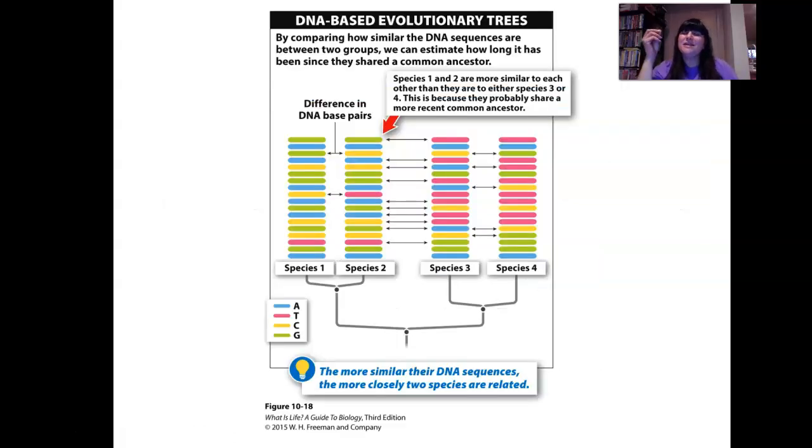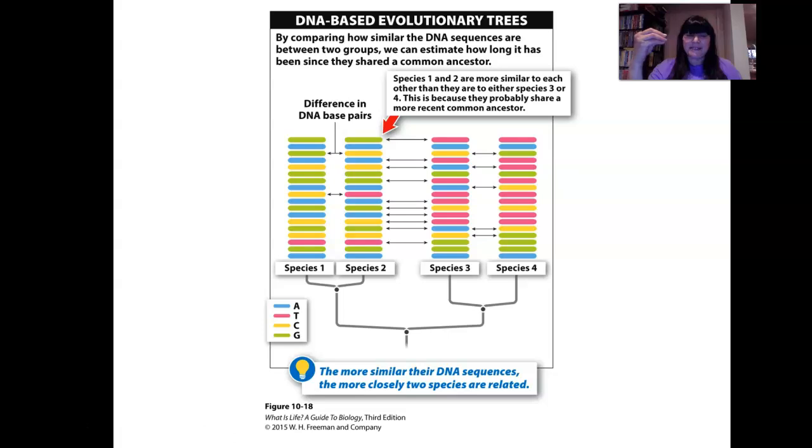But now we have even a stronger tool. Now we have DNA. And we can look at DNA sequences. Remember A, T, C, G, right? The blue's A, pink is T. Two species, look how closely their genetic code is. The more closely related the two species, the more identical their DNA is. So look at these two species. Again, the pink is the T. Look how closely related these two are, and these two are. So this one is more closely related to this one than this one, okay? And we can see that.